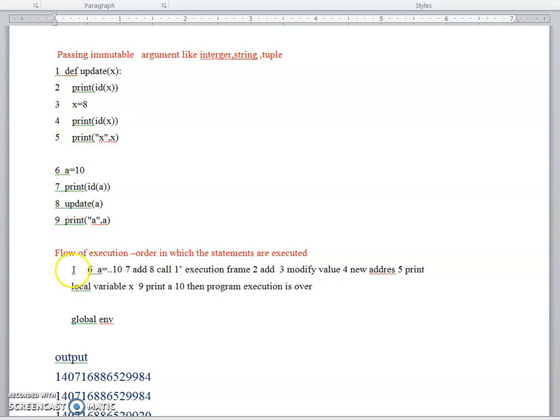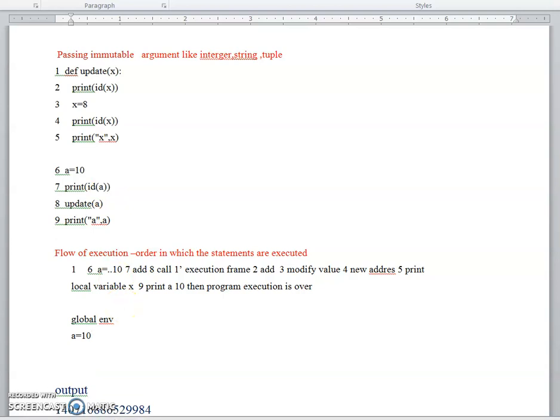So first it will read line 1, then it will move on to the non-indented statements, starting from line 6. It will execute line number 6, which creates the global environment. First A is assigned the value 10, and then the seventh statement prints the ID of A, that is, the address of A.